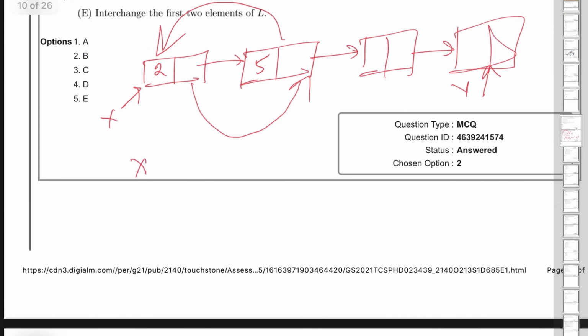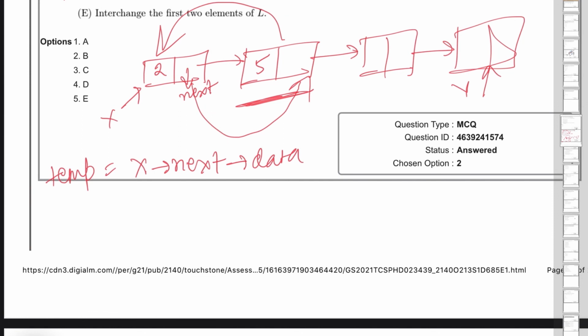So this is the next location of x, so x's next. Now we are at this node right now and its data. Okay, just store this data in temp. All right, I have stored this data in temp, so temp is actually having 5. Okay, now I can do this thing.